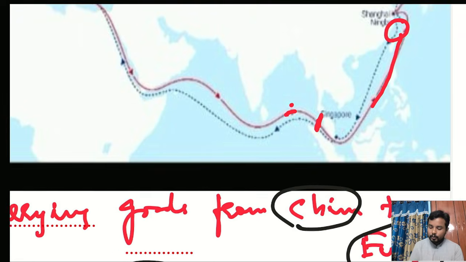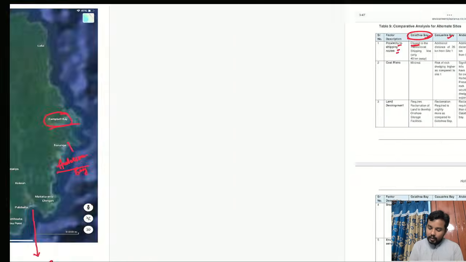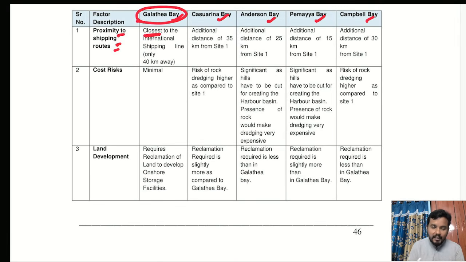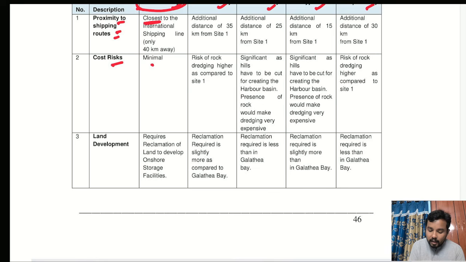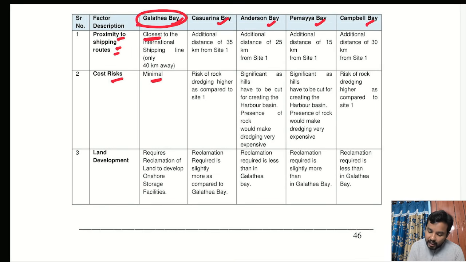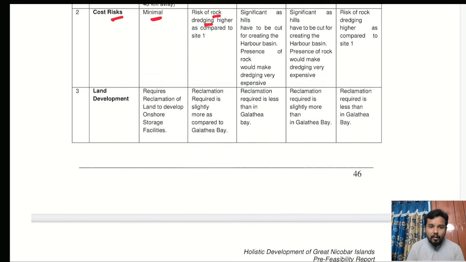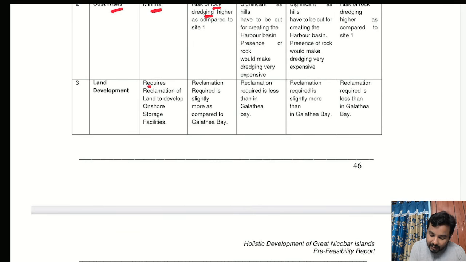This international sea route is closer to Galathea Bay, and cost risk is also minimal in this. And if you observe here, in other bays, the risk of rock dredging is higher. And also land development requires reclamation of land to develop onshore storage facilities.